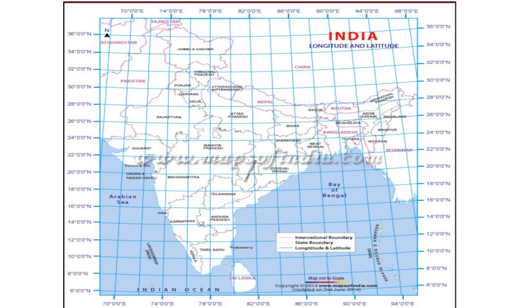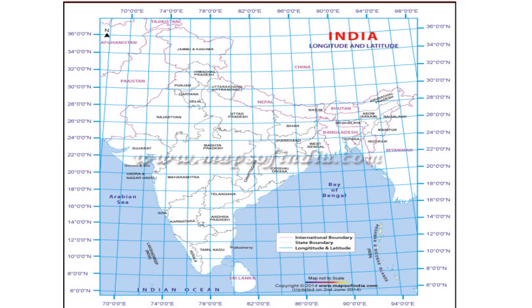Even in this picture, you can see the extension. From the bottom, you can see the 8 degree north latitude, and it extends to 37 degrees at the top.